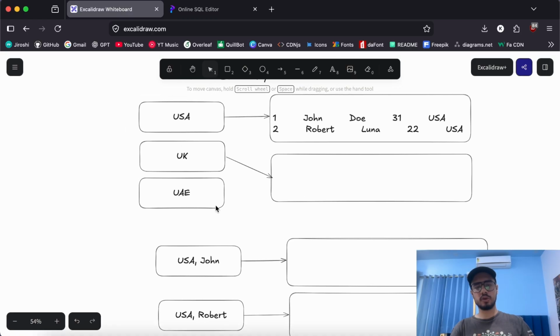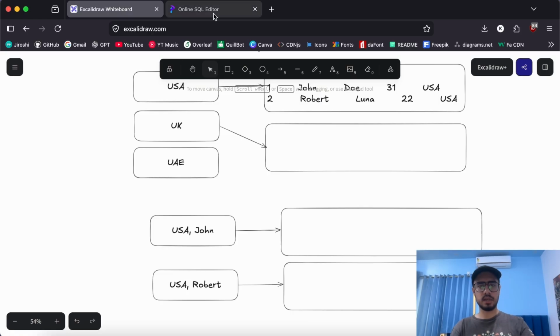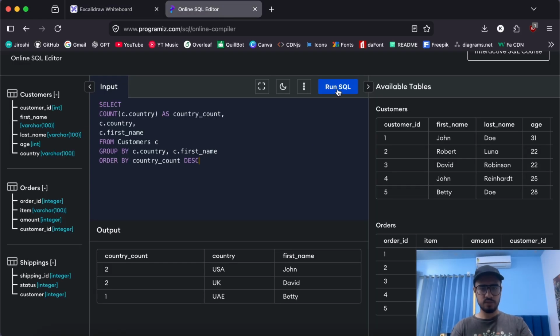So there will be approximately 5 buckets, because USA has 2 rows, UK has 2 rows, and UAE just has 1 row. So it will create 5 buckets overall. And let's see, if we try to run this, what output do we get?